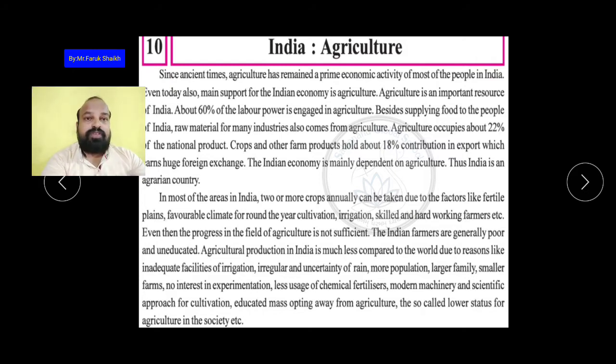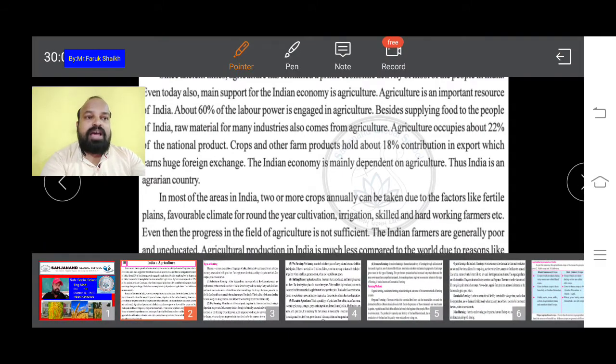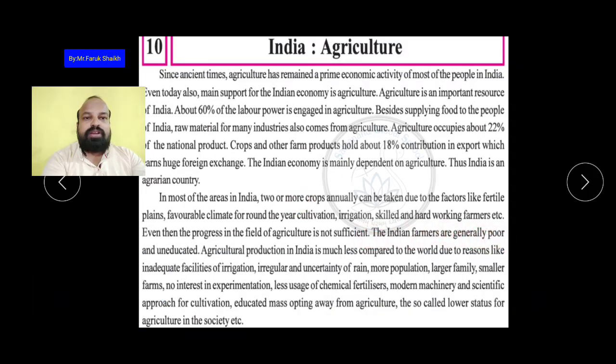Okay, so that is why the government should have to think about those people. The Indian farmers are generally poor and uneducated. This is the point. तो इंडिया के जो फार्मर्स हैं ना वो बहुत गरीब हैं और अनएजुकेटेड. अब गरीब होने की वजह से वो अच्छे से सीड्स, फर्टिलाइजर्स, different types of machines, they can't buy these. And also they are uneducated. Because of the illiteracy, they don't even know about the real methods and the modern methods